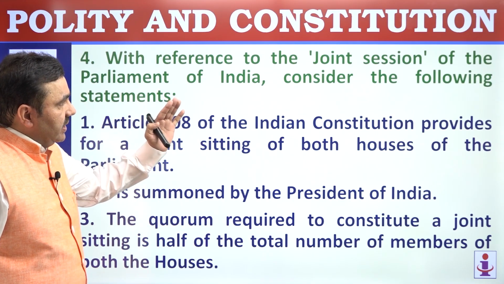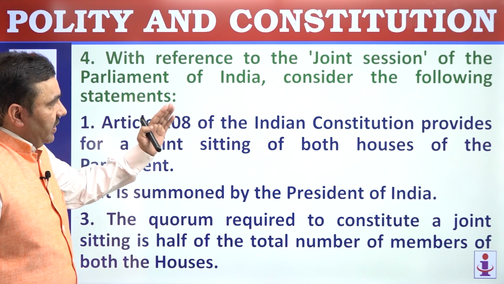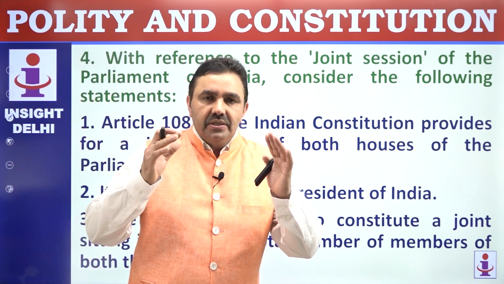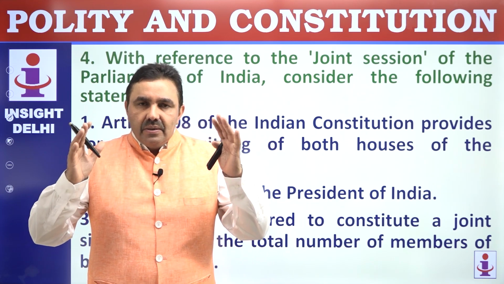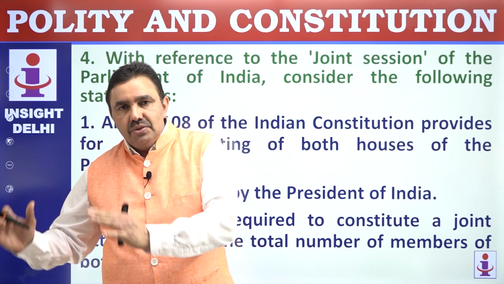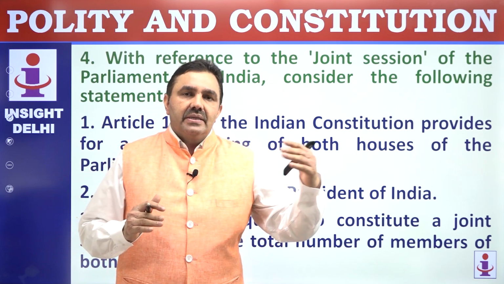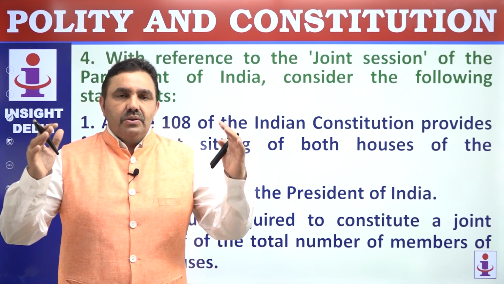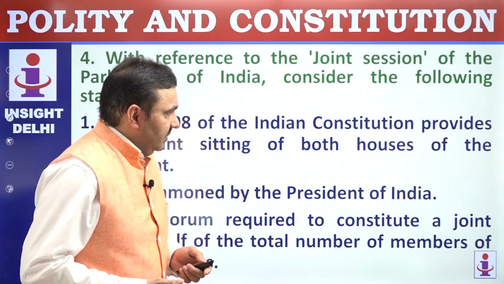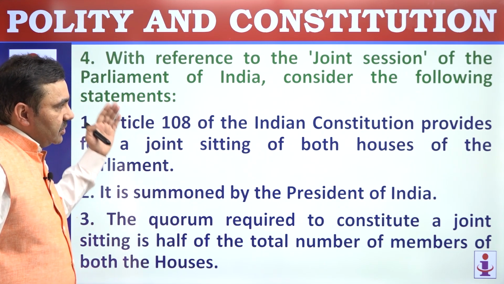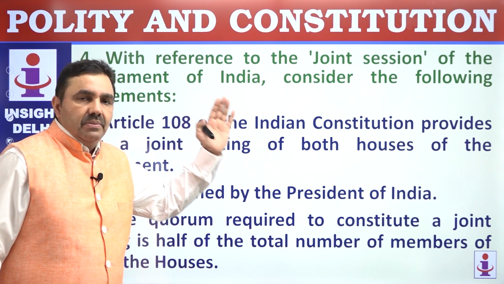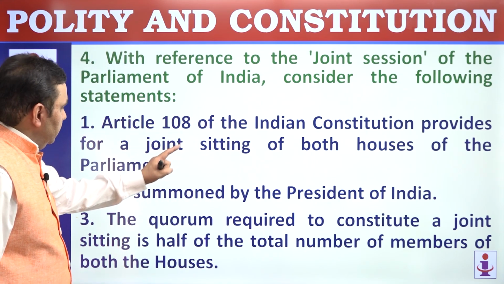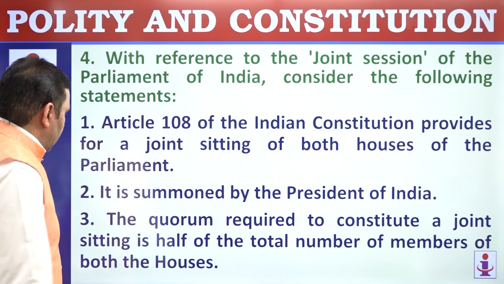Question number 4. With reference to the joint session of Parliament of India, consider the following statements. So joint session, I hope you have read. Joint session is organized as and when bill passed by one of the houses of Parliament is repeatedly rejected by other house of Parliament. There is a difference of opinion between the 2 houses of our Parliament. So if that difference of opinion persists for 6 months, then joint session can be summoned by President of India. Article 108 of Indian Constitution provides for a joint sitting of both the houses of Parliament.